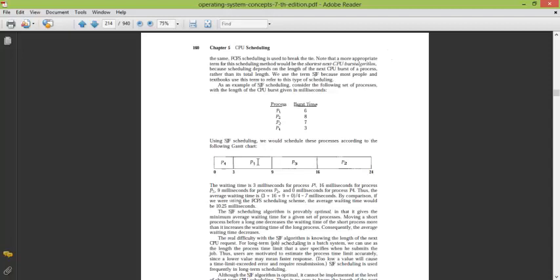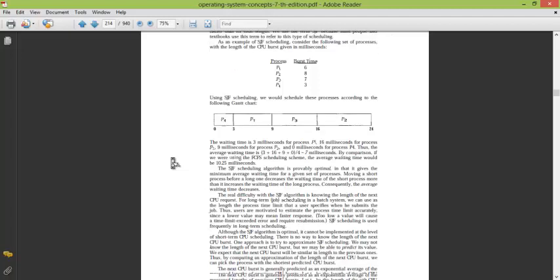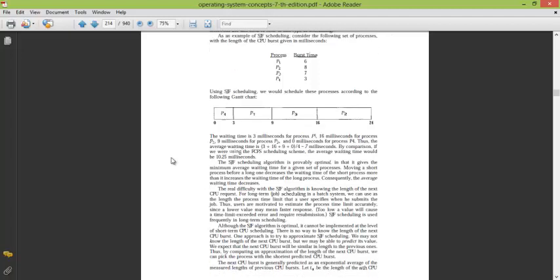Again, we have to calculate the average waiting time for each. It's simple: 3 plus 16 for P3, plus 9, plus 0. This is an example showing the average waiting time for each.